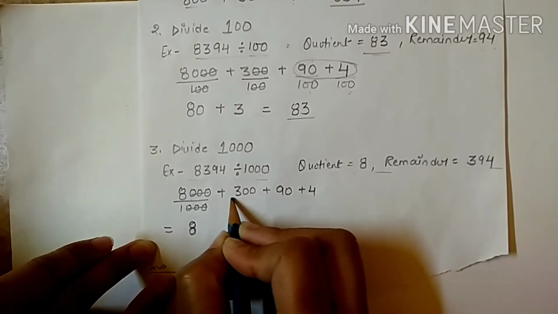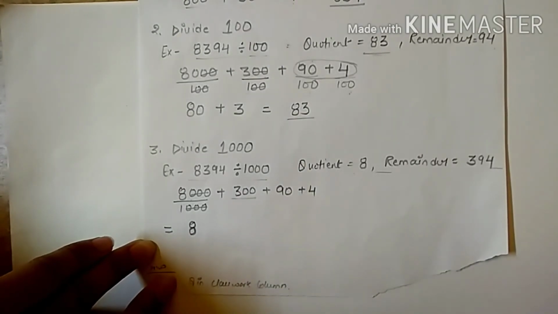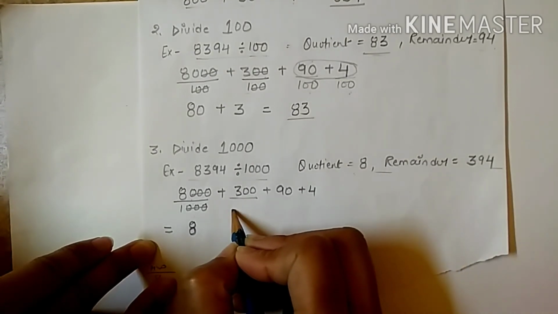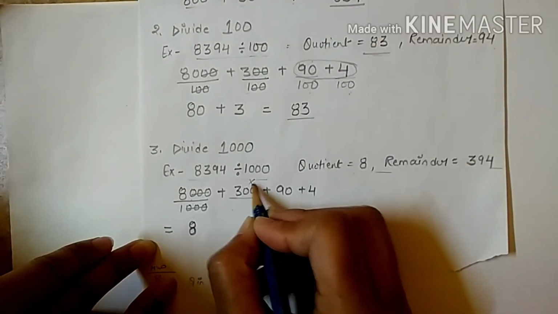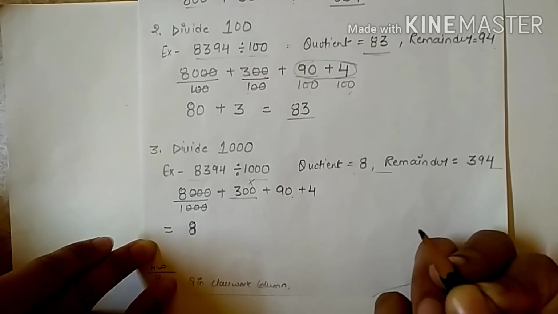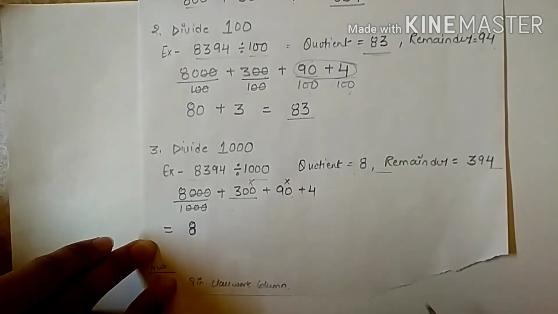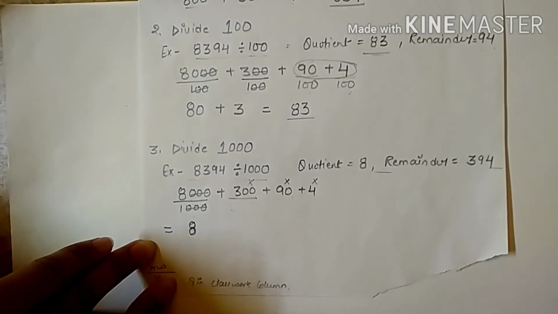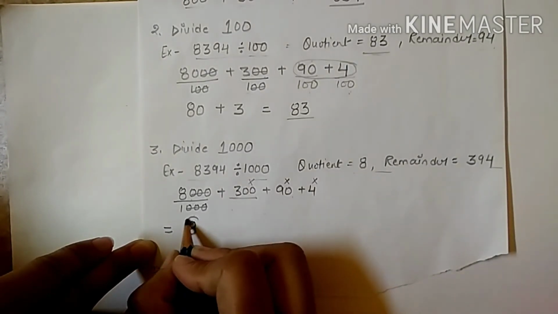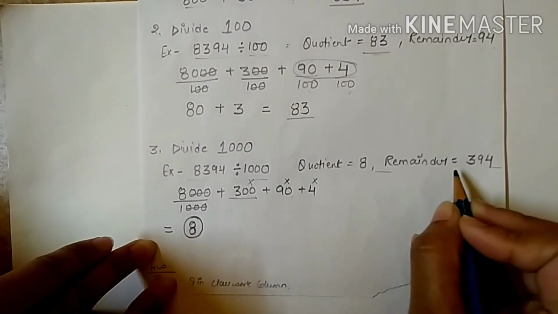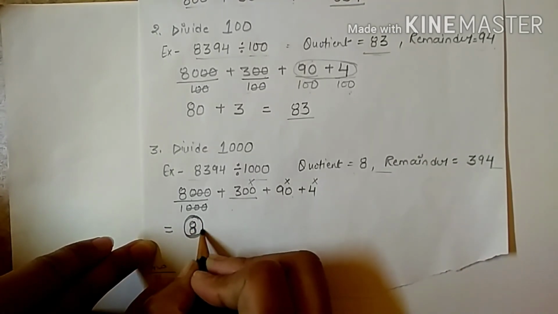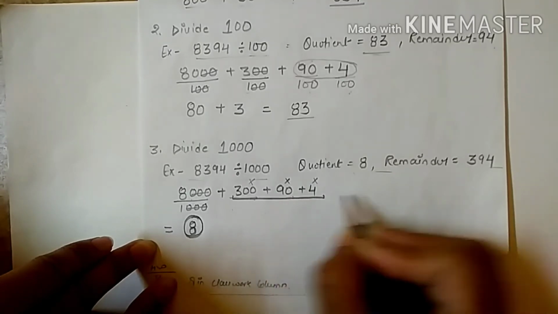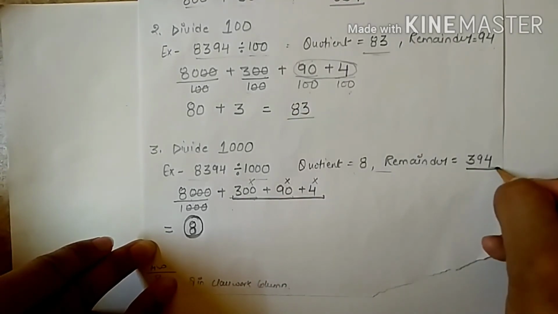But 300 is smaller than 1000, so it is not possible to divide it by 1000. Again, 90 is also smaller than 1000, so it will not get divided. And 4 is also less than 1000, so it will not get divided. So the quotient I get here is 8, and the remainder is 300 plus 90 plus 4, that is 394.